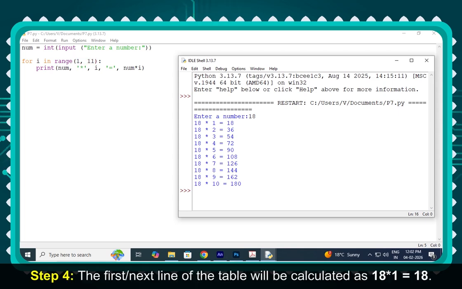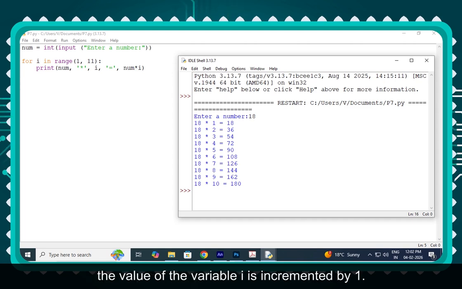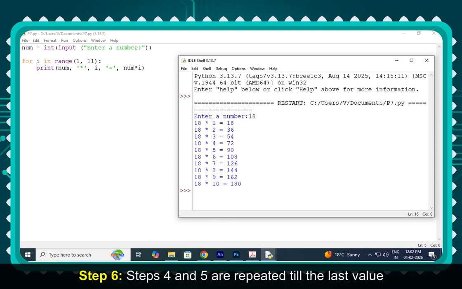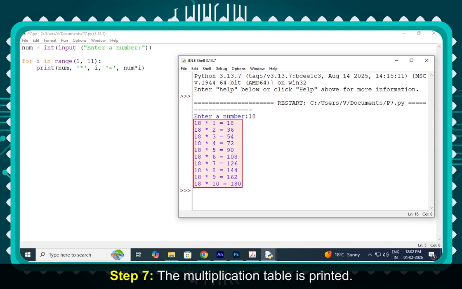Step 4. The first or next line of the table will be calculated as 18 multiplied by 1 equals 18. Step 5. By default, each time the loop executes, the value of the variable I is incremented by 1. Step 6. Steps 4 and 5 are repeated till the last value of the counter variable is encountered. Step 7. The multiplication table is printed.